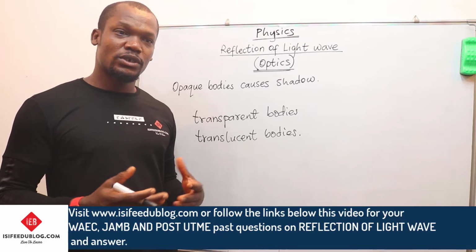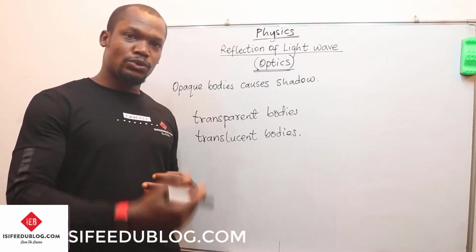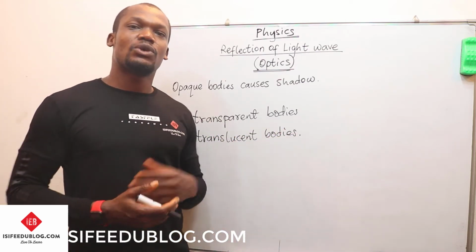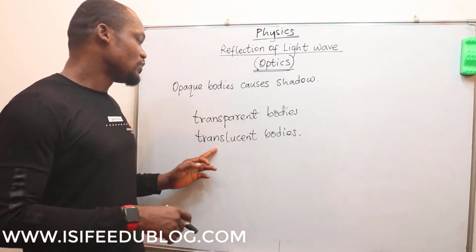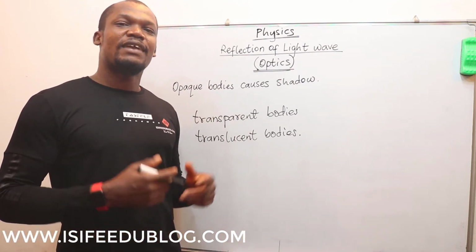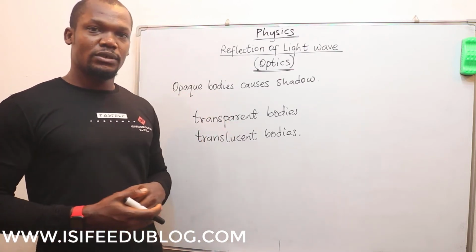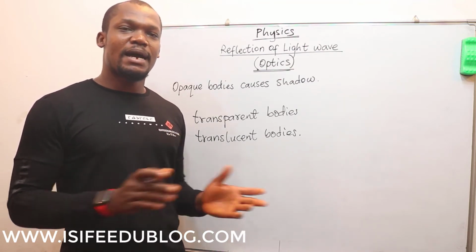When you shine light on these pages, light does pass through them, but not as easily as transparent bodies, not as easily as it passes through glasses. So we call those bodies the translucent bodies. And finally, and most importantly, the opaque bodies. Opaque bodies are bodies that do not allow light to pass through them at all.